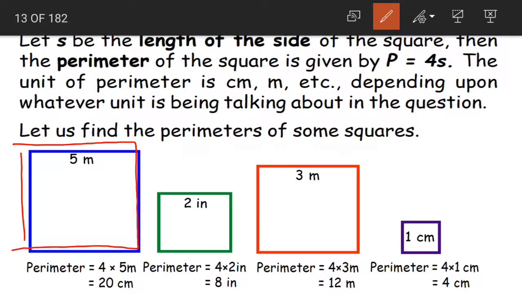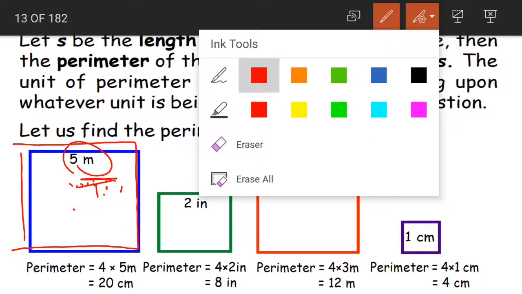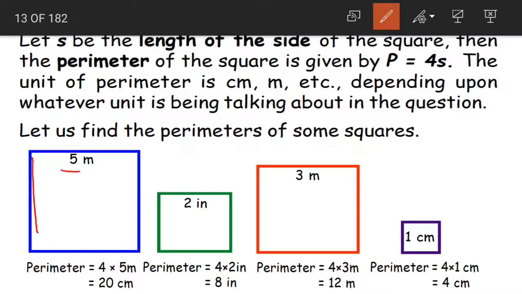We are having a square whose side is 5 centimeters. We are having a square whose side is 4 centimeters. If we observe, the length of only one side of the square is given here. Why? Because for a square, if you know only one side, it's enough. Because the remaining 3 sides are equal. All the sides of the given square are equal. So only one side of the square is enough for us.